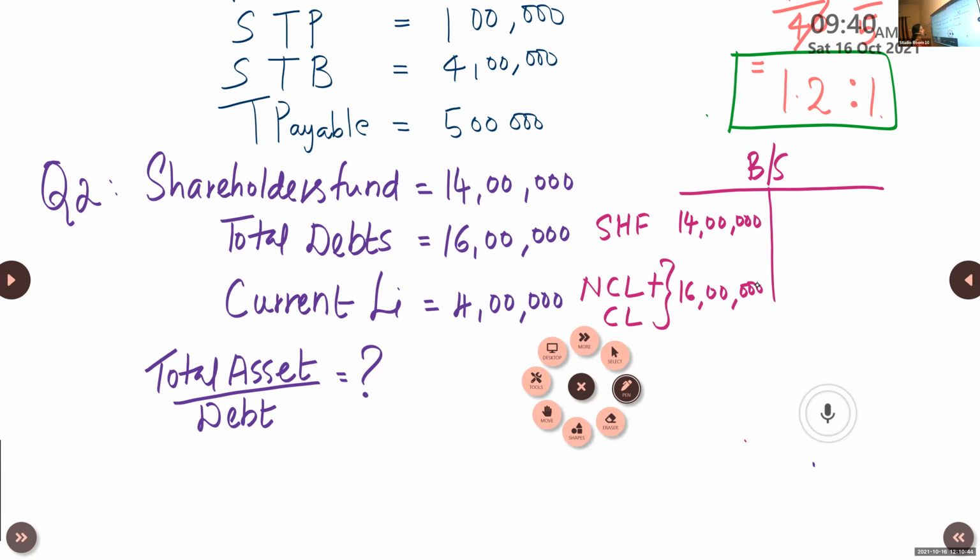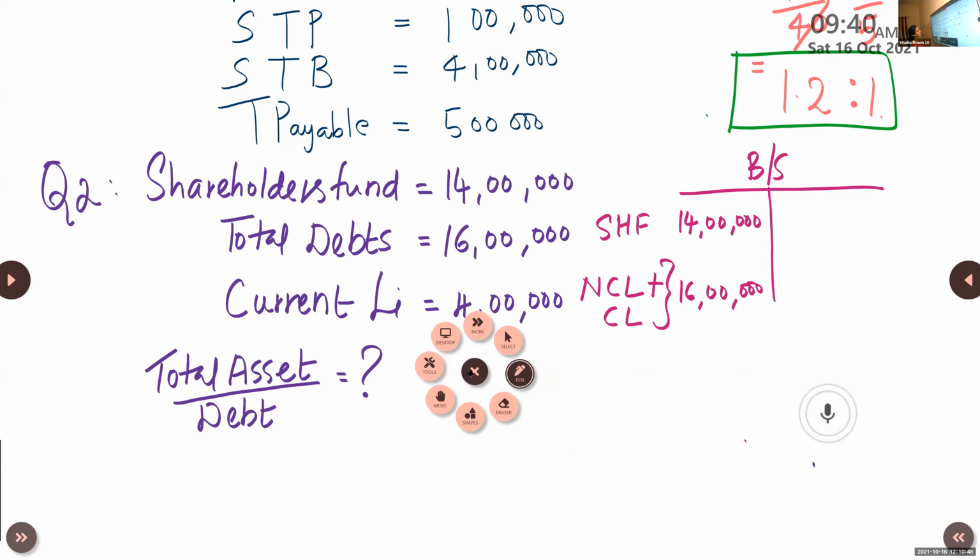On asset side, you don't have anything. So this much is enough. You got the total of liability side. How much is the total of liability? 14 lakh plus 16 lakh gives you 30 lakh. That is the total of liability side.